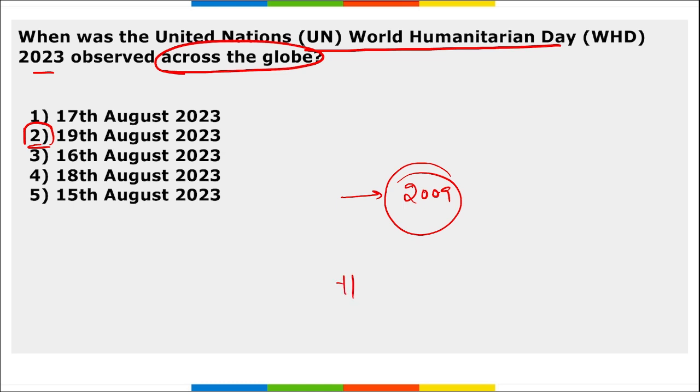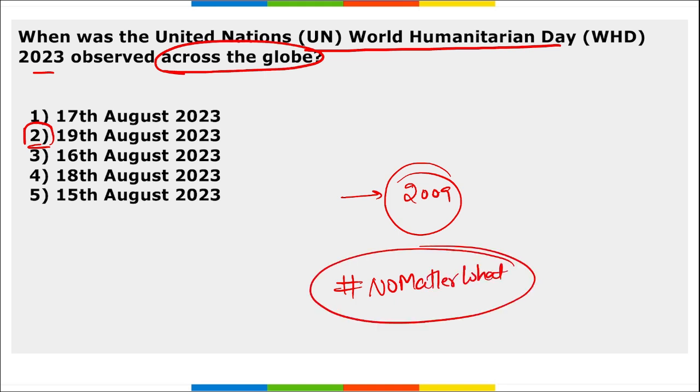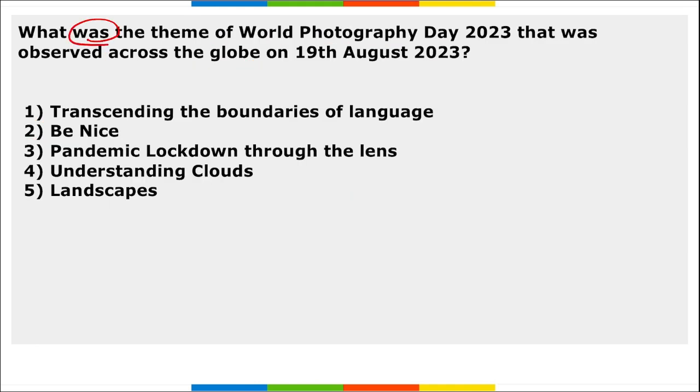Then there is a tagline that you need to remember here, that is no matter what. This is the campaign tagline here. Next, what was the theme of World Photography Day that was observed across the globe on 19th of August? So the theme of the World Photography Day here is landscapes. Correct? It is landscapes.